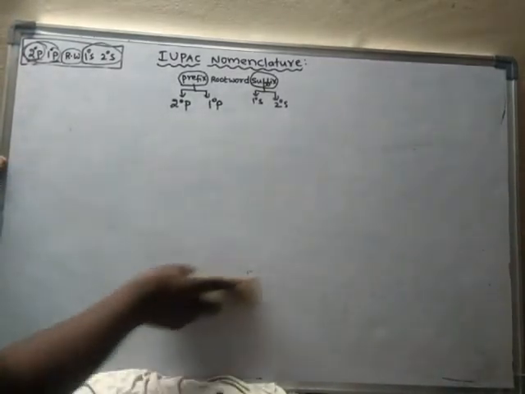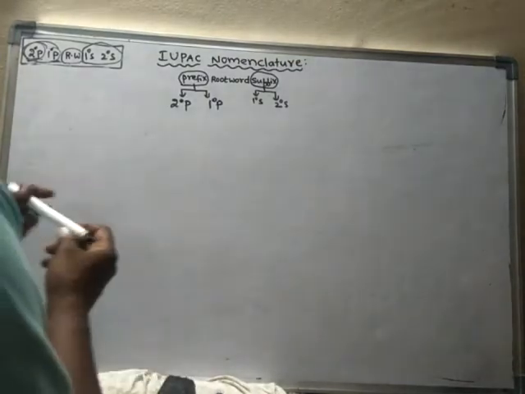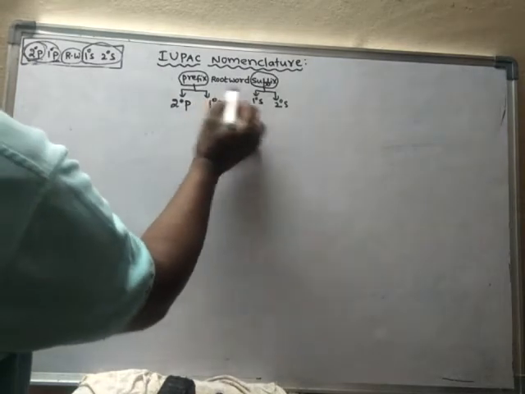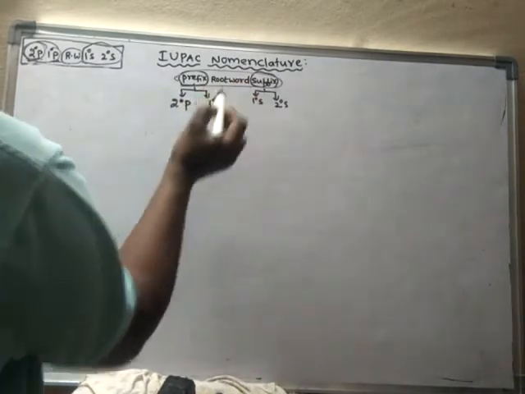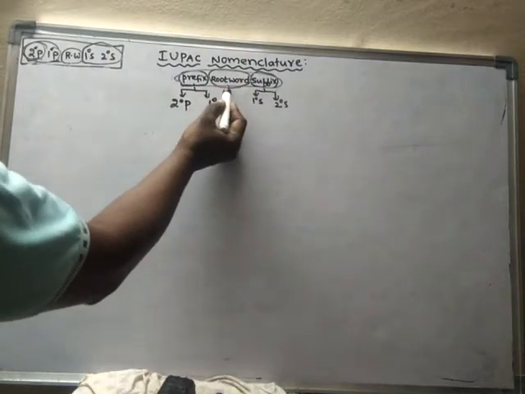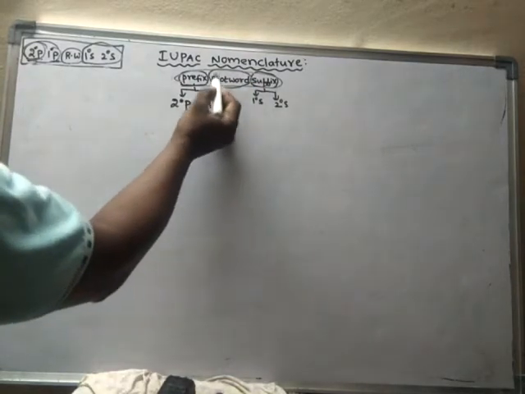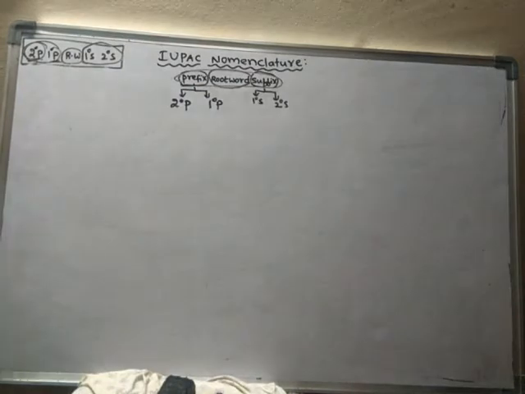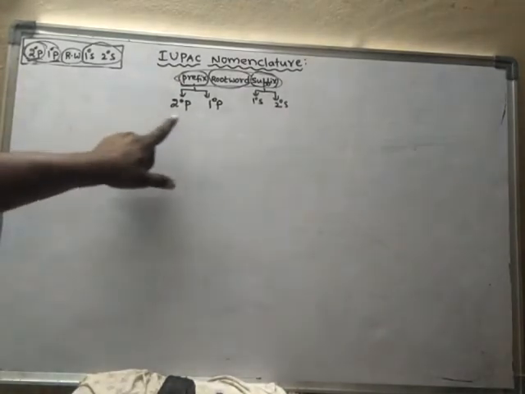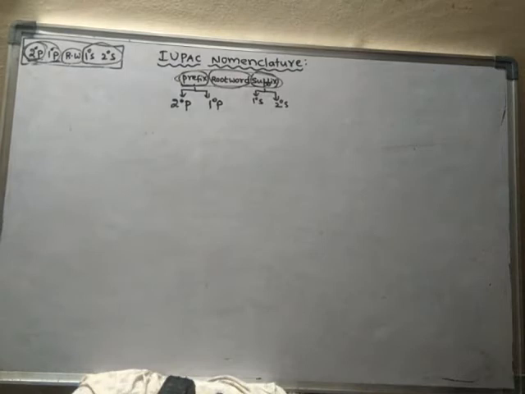What is a prefix? The part of the name which is written before the root word. If you write something before the root word, then it is treated as a prefix. The part of the name which is written before the root word is said to be a prefix. Again, prefixes are of two types: secondary prefix and primary prefix.